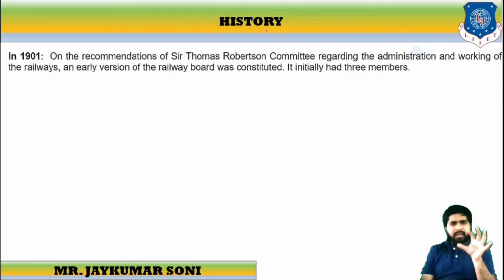Just understand it as a story that in 1901, on the recommendations of the Robertson Committee regarding the administration and working of the railways, an early version of the Railway Board was constituted. It initially had three members.